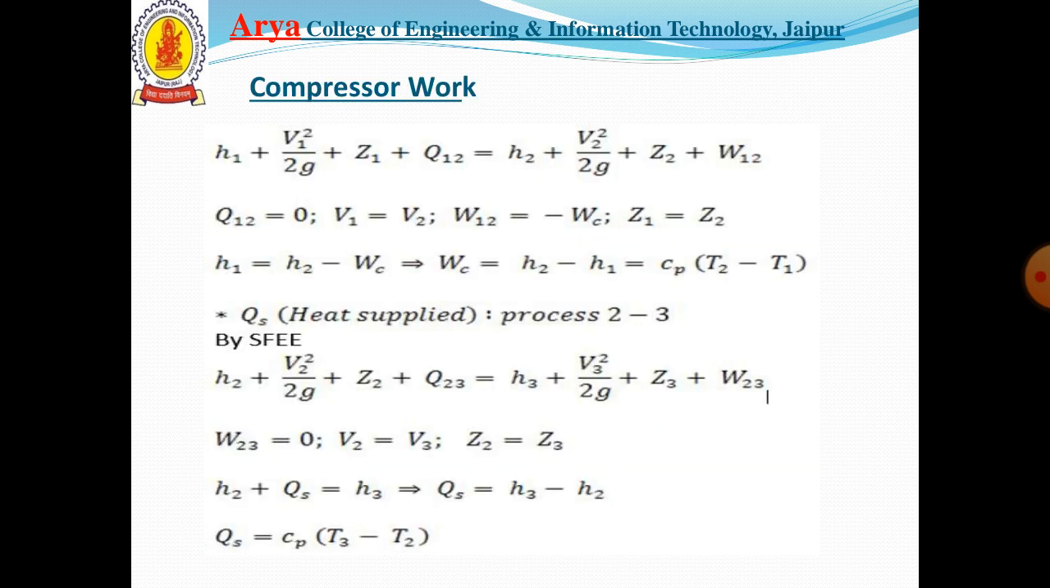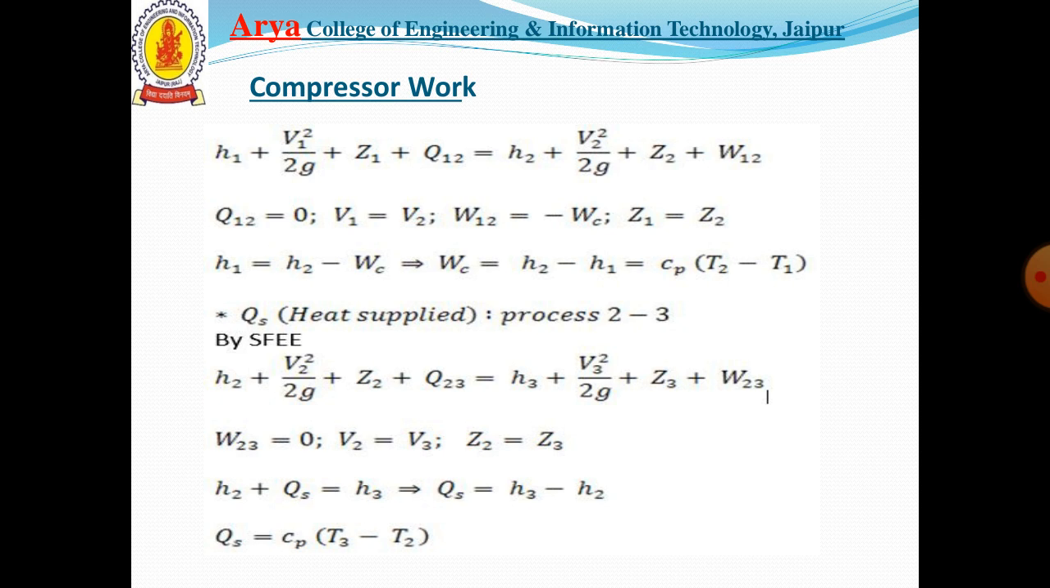Now the compressor work done that we have obtained in the isentropic process can be obtained by using the steady flow energy equation. Similarly, it can be applied for the heat supplied, turbine work done and heat rejected. Compressor work is equal to Cp (T2 minus T1), by applying the SFEE at inlet and outlet, considering the different assumptions that were taken initially.